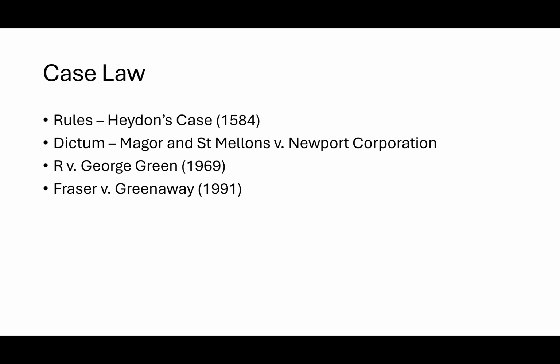So the main cases for the mischief rule would have been what? The rule was stated in Heydon's case in 1584, right? We had these rules placed here. So what are the things that we need to look at? The four factors we must consider: what the law was before the statute was passed; what the problem or the mischief in the statute was trying to remedy; what remedy Parliament was trying to induce; and the reason for this remedy. So we're looking at those four factors that will help us determine whether or not the mischief rule is used,